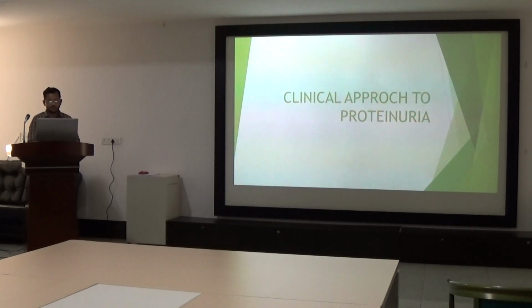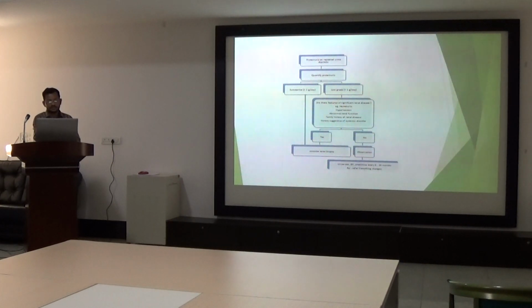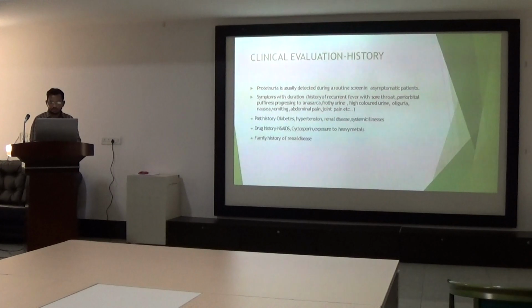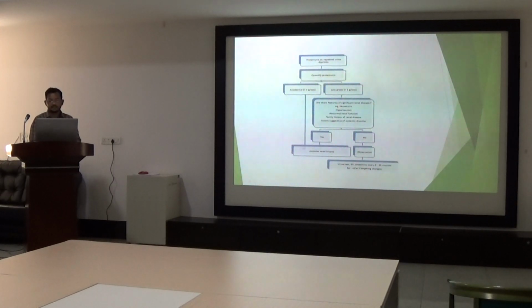Now the clinical approach to proteinuria. If a patient has proteinuria on repeated urine dipstick, at least 3 dipsticks in 6 months, then we have to quantify the proteinuria by 24-hour urine collection, urine protein creatinine ratio, or albumin creatinine ratio. If the proteinuria is more than 1 gram, we should consider renal biopsy. If the patient has low grade proteinuria less than 1 gram, then we look for other features like associated hematuria, hypertension, abnormal renal function, family history of renal disease, or history of systemic disorder. If any one of those is present, we have to consider renal biopsy.